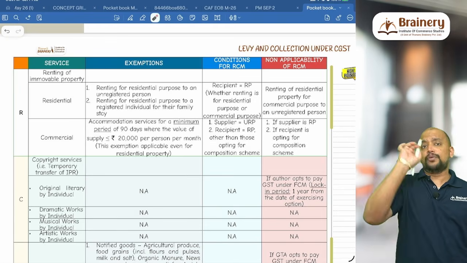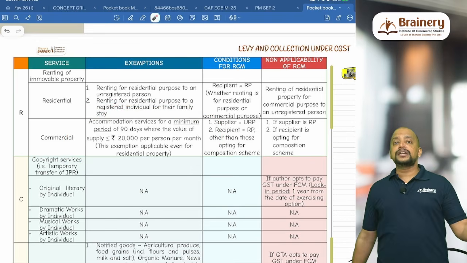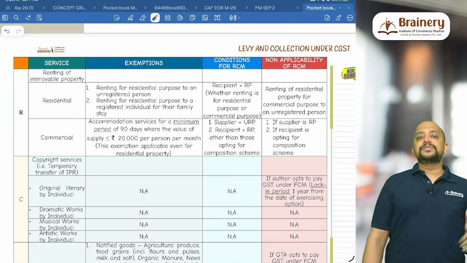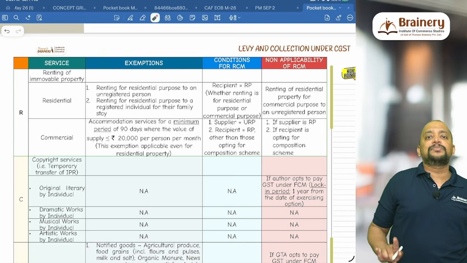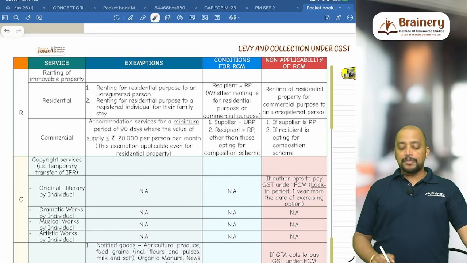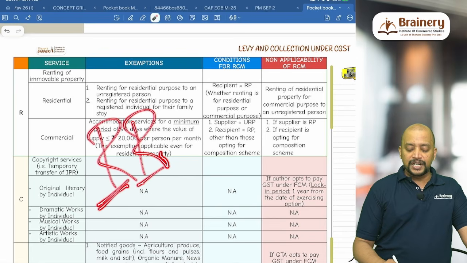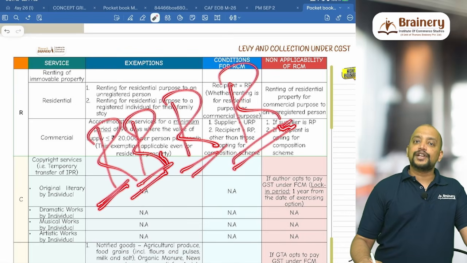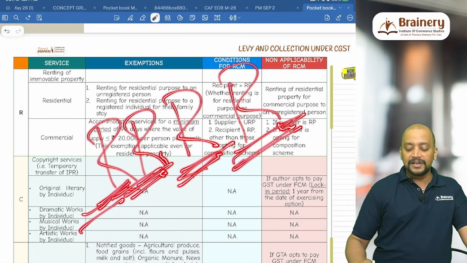Whereas for commercial property, we have only one exemption, that is this accommodation point. So this accommodation service, let it be residential property or commercial property, we have the common exemption. Then for residential property, after these three exemptions, in remaining cases it will be taxable. For residential property, we have only one condition for RCM, that is the recipient should be registered. So therefore remember, renting of residential property for residential purpose to a registered person will be coming under RCM. Okay. So therefore RRRR, that is residential property for residential purpose to a registered person is covered under RCM.